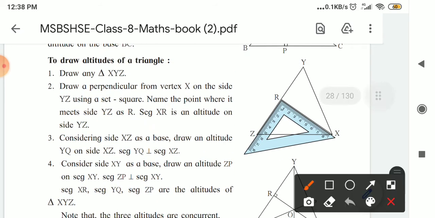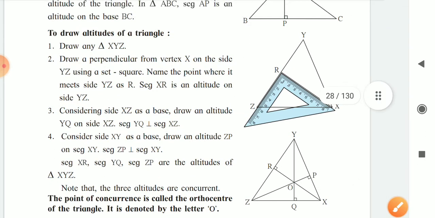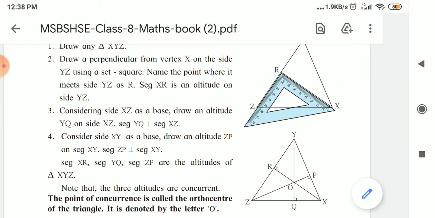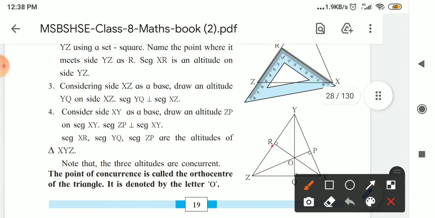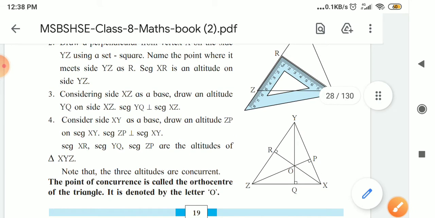Then, using a set square, name the point where it meets as R. Now XR is the altitude on YZ.